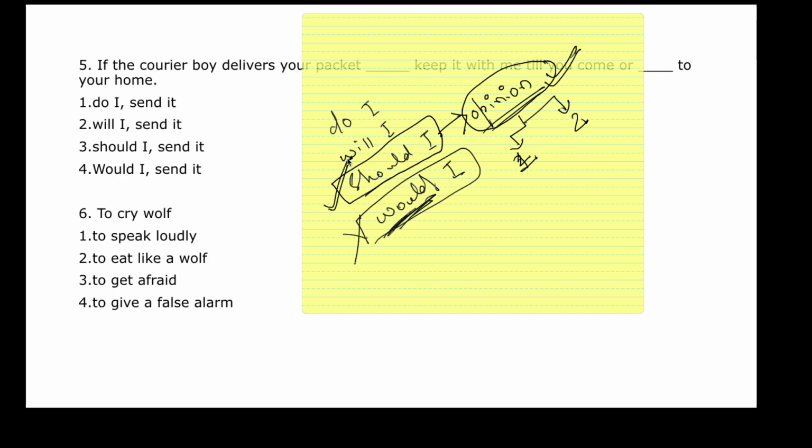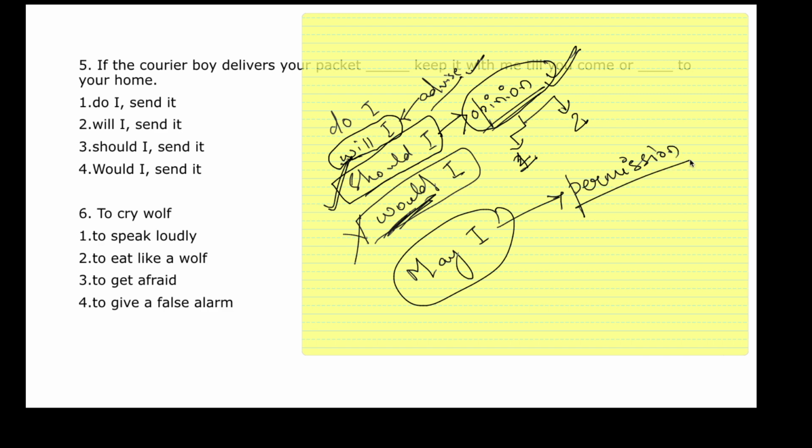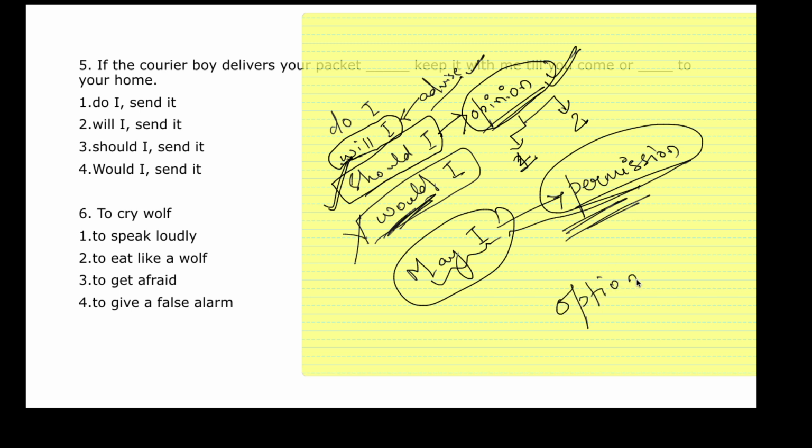Okay, "will I?" Will I do this? So you're just asking his advice. This is not opinion, this goes for advice. Will I be able to do this? It comes when you question yourself, or you ask someone else for their advice. And one more term is there, it's "may I." Now, when is this "may I" used? It's always used for the sake of permission. May I enter the class? May I use your laptop? May I use your wardrobe? Everything that comes with "may I" is a source of permission. So here the answer is "should I," which is in option number 3.